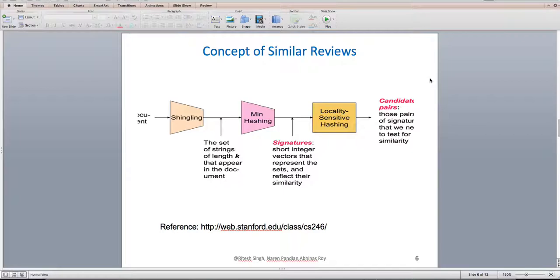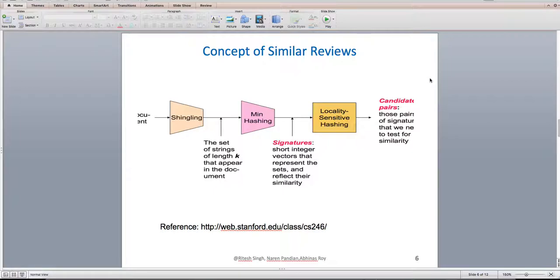Hi, my name is Naren. I'm going to cover the concepts that are being used for identifying reviews that are similar to the ones that we are receiving in real time. The concepts here are inspired by the Stanford course Mining Massive Datasets. The core part of this concept is shingling. Shingling is where a document or a review is converted into a set of strings of length k.